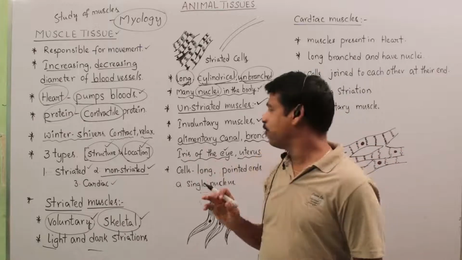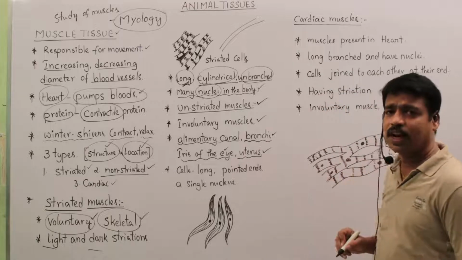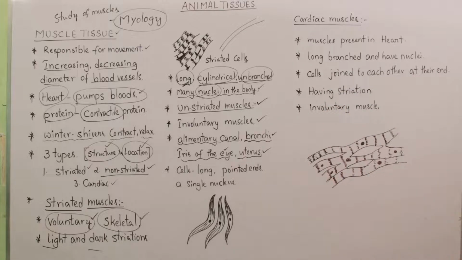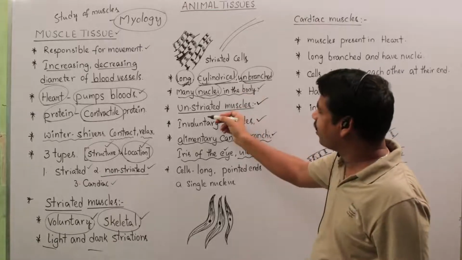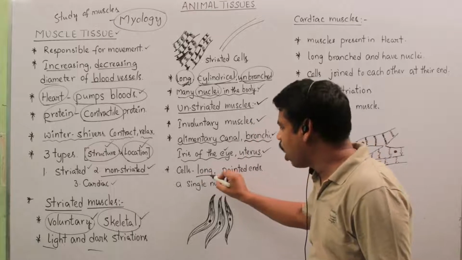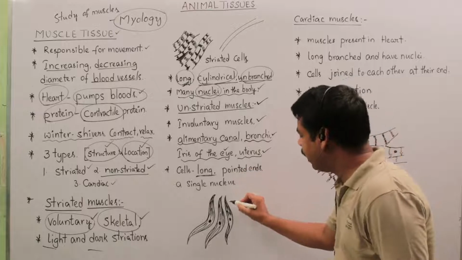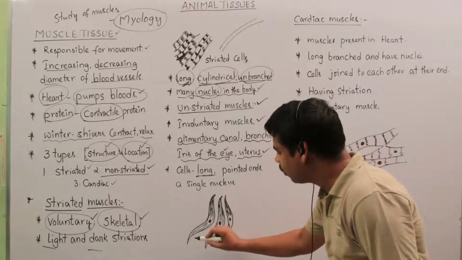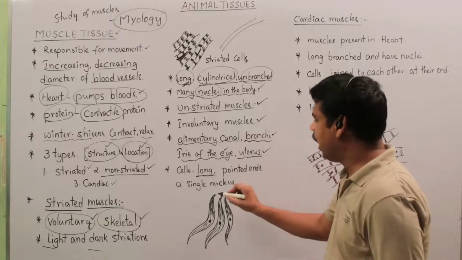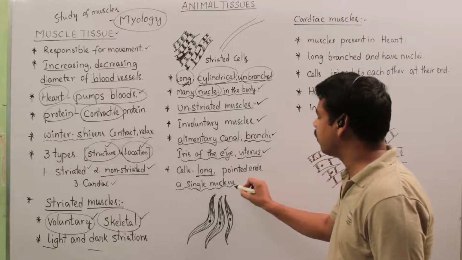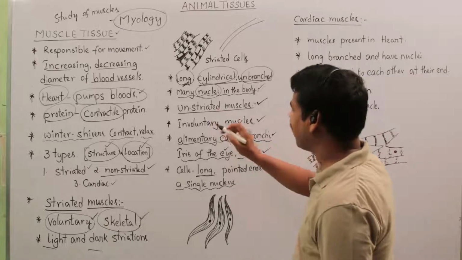And the uterus. This type of unstriated muscle is seen in the female uterus, in the reproductive system. Next, the cells of unstriated muscles are long and have pointed ends on both sides, and have a single nucleus in each cell. So this is the importance of unstriated muscles.